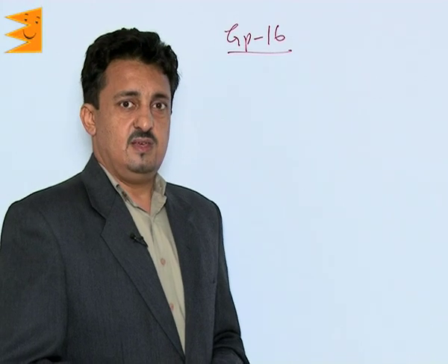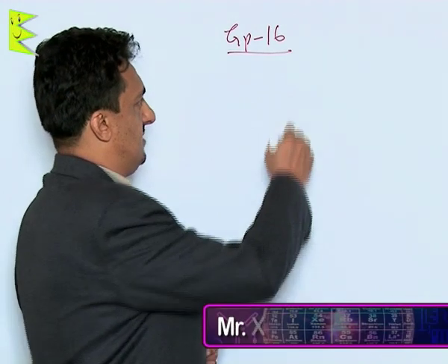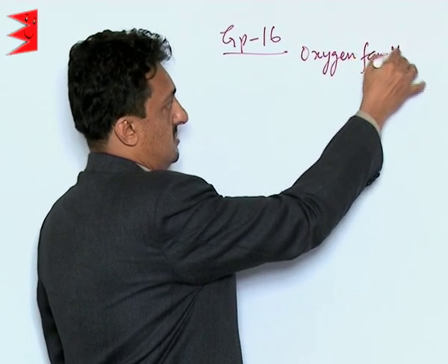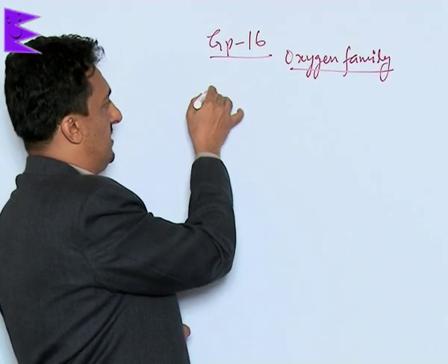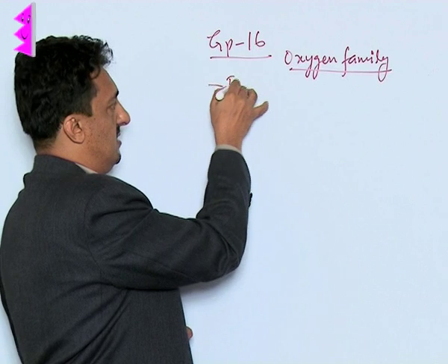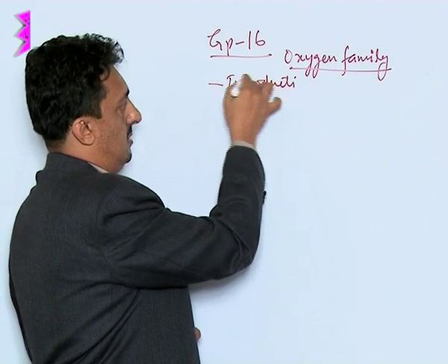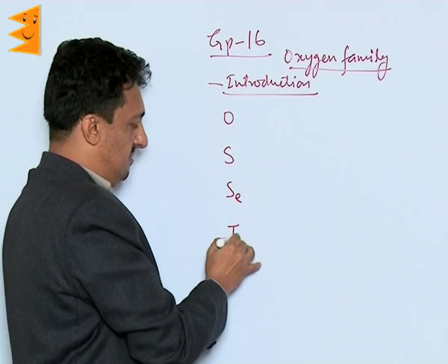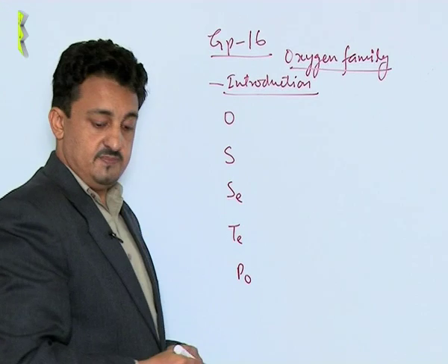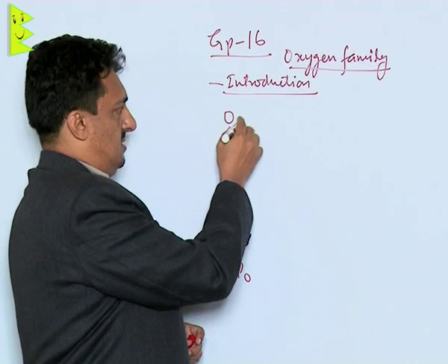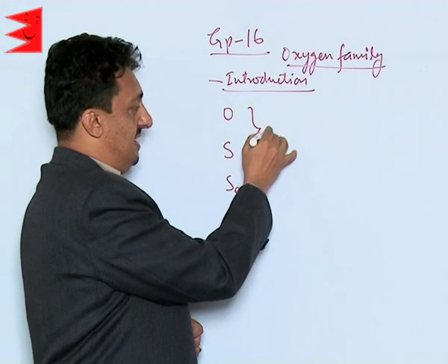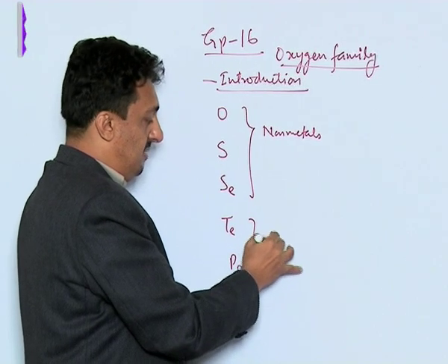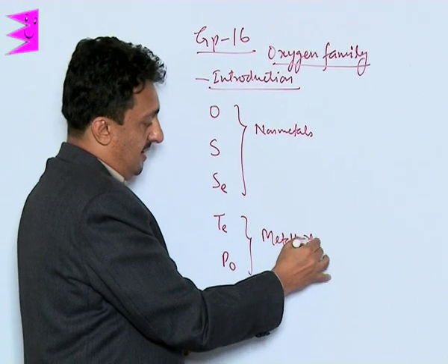Group 16. Now let us see the elements of group 16, which are also called the oxygen family. Let's first do the introduction. It consists of oxygen, sulfur, selenium, tellurium and polonium. Out of this, oxygen, sulfur and selenium are non-metals. Tellurium and polonium are regarded as metalloids.